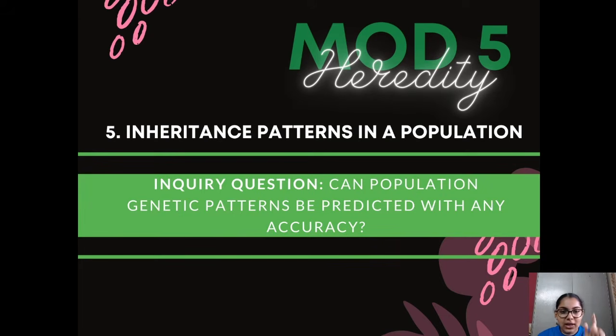Okay, now let's move on to that last bit on inheritance patterns in a population. Now we zoom out even further. I'm quickly just going to open my slider again. It's locked me out again. See how we're going. That was a bit confusing in terms of the Punnett squares and pedigrees, what's happening there.